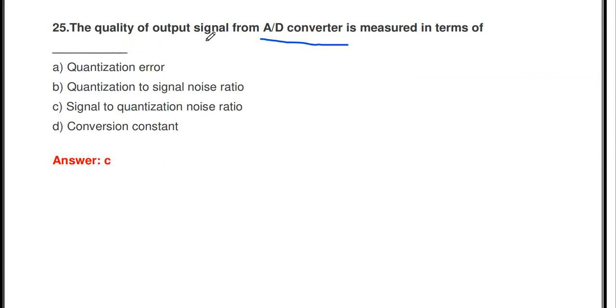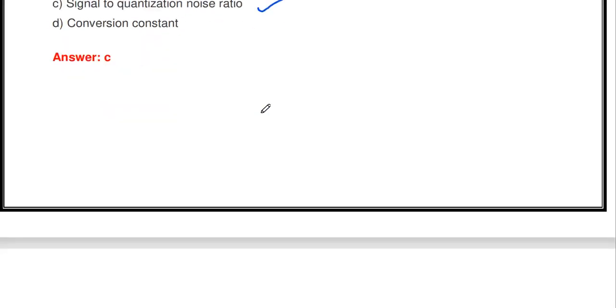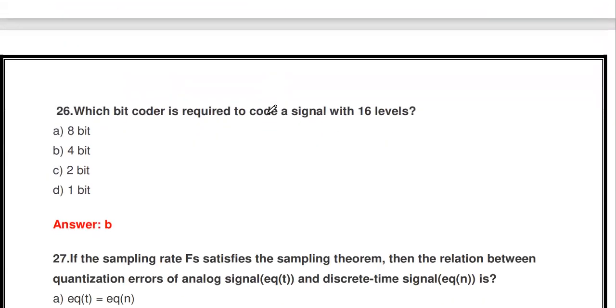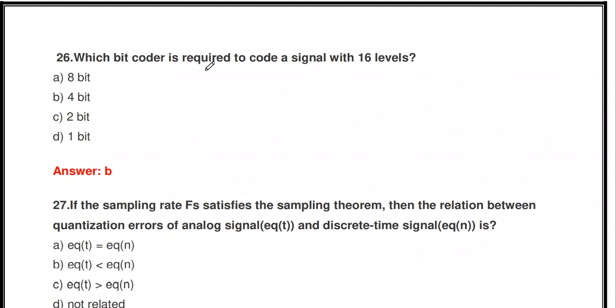Then the next one, the quality of the output signal from A to D converter is measured in terms of dash. Signal to quantization noise ratio. The quality of the output obtained from analog to digital converter is measured in terms of signal to quantization noise ratio. That's an important term in the measurement of the quantizer.